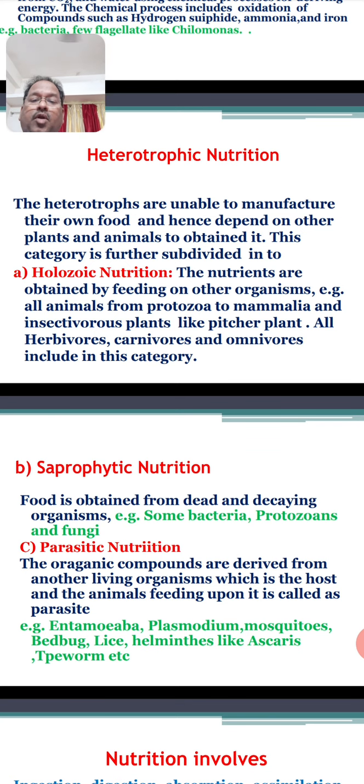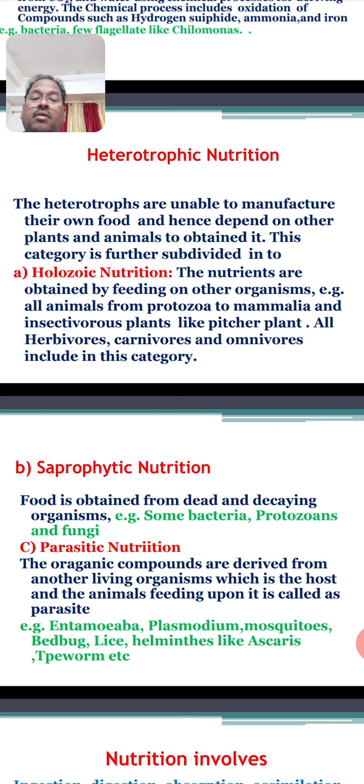An example of parasitic nutrition is Entamoeba histolytica, which causes amoebic dysentery in human beings. Then Plasmodium vivax is the protozoal parasite which causes malaria in humans.